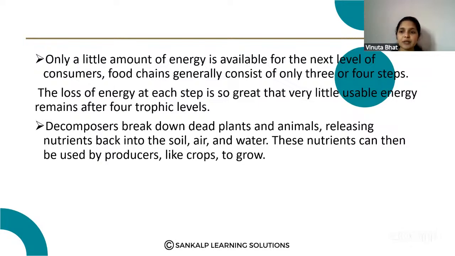There is a 10% law, right? So 10% of energy is the loss at every trophic level. So only a little amount of energy is available for the next 3 to 4 steps, so it contains only a few steps.